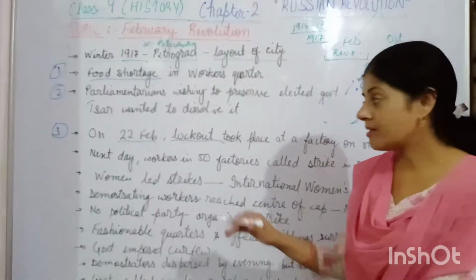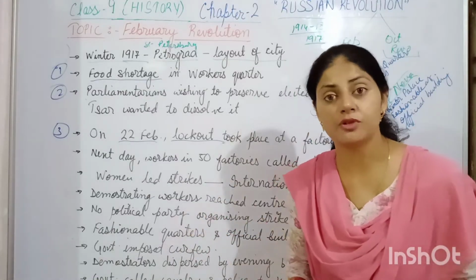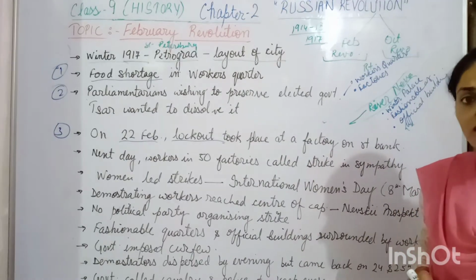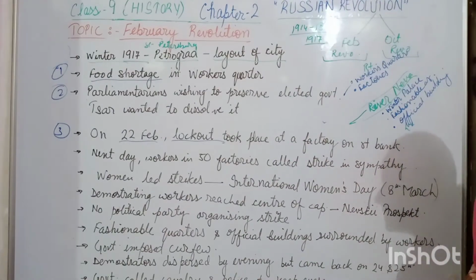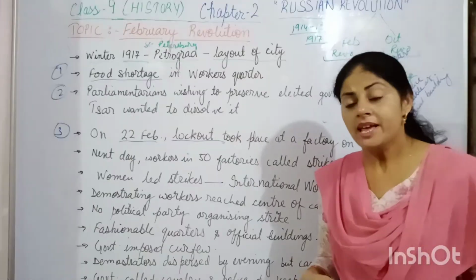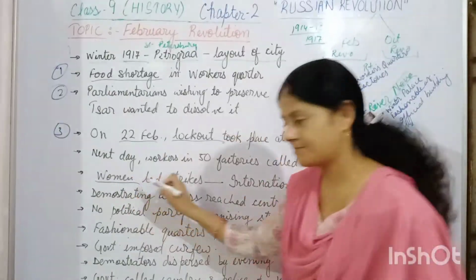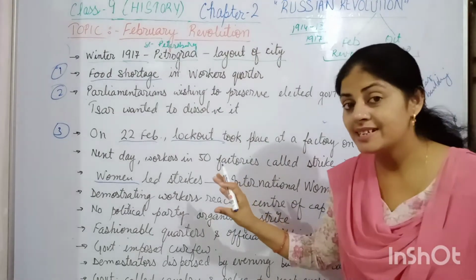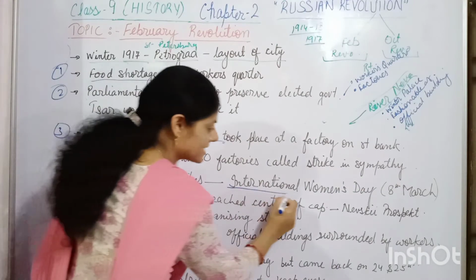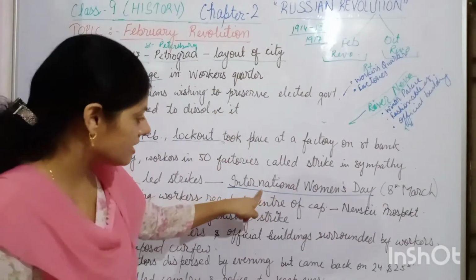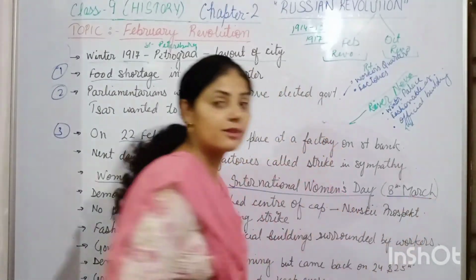Because of the lockdown in one of the factories, the workers of that factory lost their livelihood. And in favor of those workers, the workers of almost 50 factories went on strike in sympathy. Most of the strike was led by the women. And in memory of this moment, we now celebrate International Women's Day. You know the day when International Women's Day is celebrated: it is celebrated on 8th March.